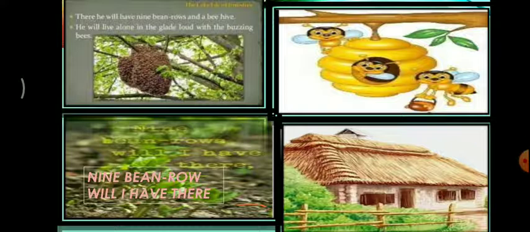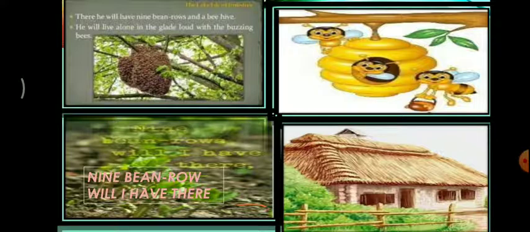As he will need some food to eat also, so he will grow nine rows of beans near his room. Also, he will get the honey from the honey bee hive. He says that the open space where he will build his room will be full of buzzing sounds of the bees, as over there he will live all alone in peace and tranquility.